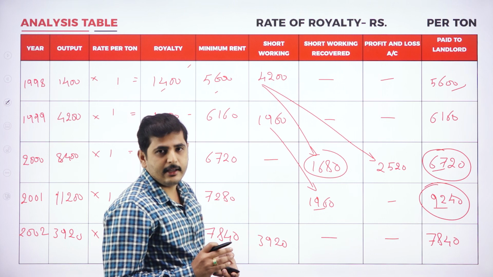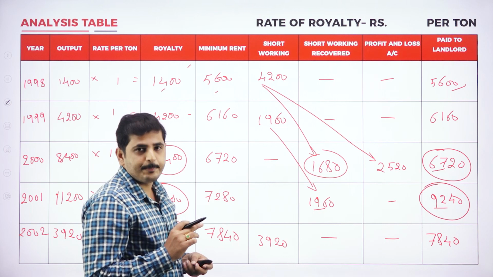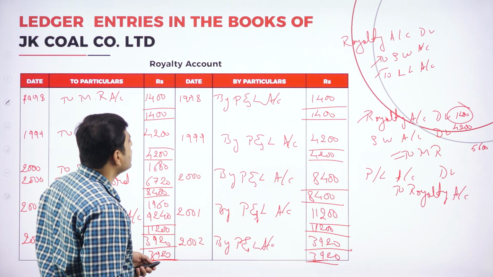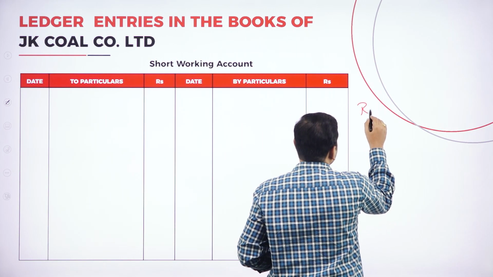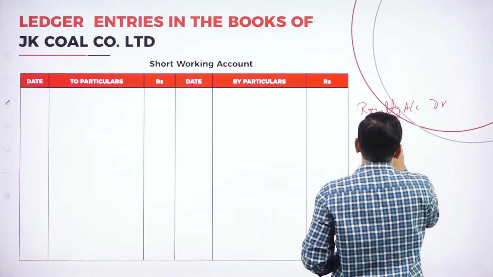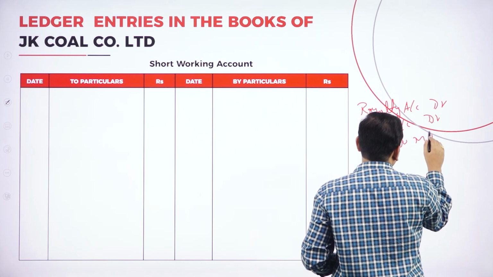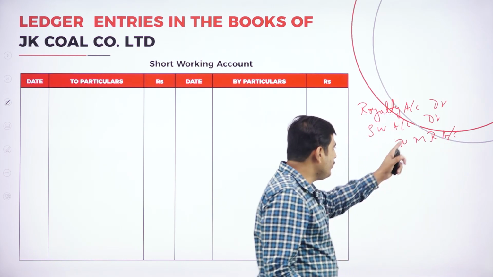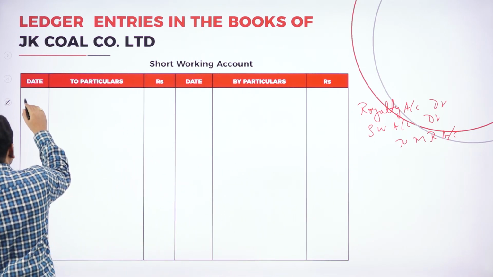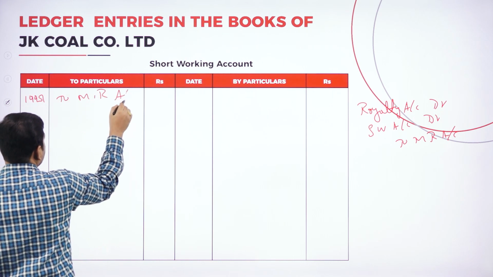What is the journal entry? The first entry is minimum rent account to landlord account. The second entry is royalty account debtor, short working account debtor, to minimum rent account. See what the entry is here. Let's write: royalty account debtor, short working account debtor, to minimum rent account. We should show to minimum rent account, and the amount should be the short working amount. So we should show in 1998, to minimum rent account.